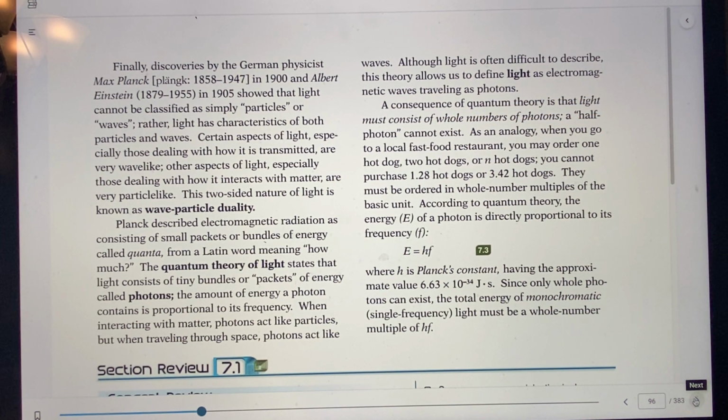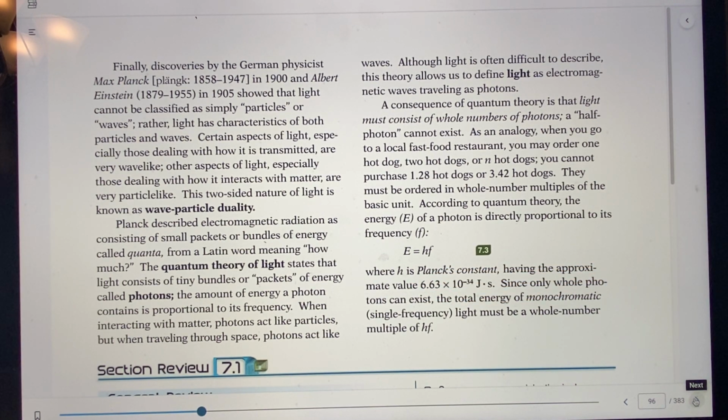Just like when you go to a local fast food restaurant, you may order 1 hot dog, 2 hot dogs, or N hot dogs. You cannot purchase 1.28 hot dogs or 3.42 hot dogs. Of course not. They must be ordered in whole numbers. And so according to this quantum theory, the energy of a photon is directly proportional to its frequency. Here's the frequency, and the h is Planck's constant. He had to figure that out. We're not going to figure that out, but his constant is 6.63 times 10 to the negative 34 joule-seconds.